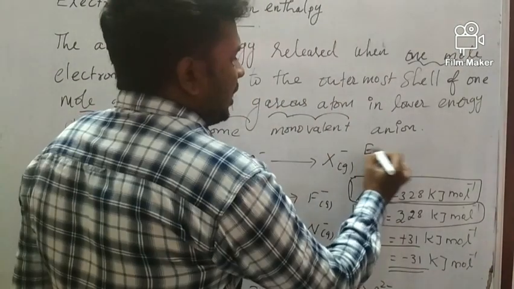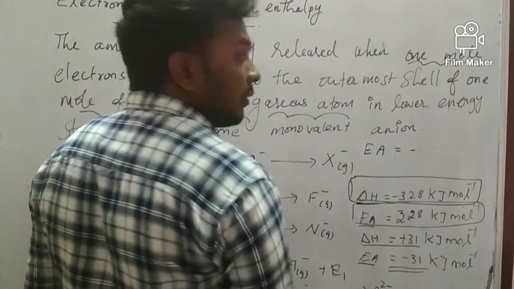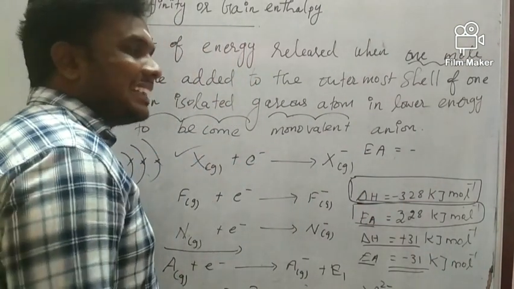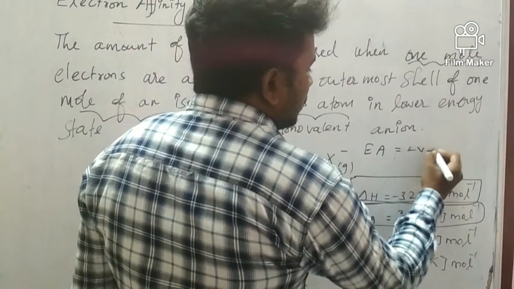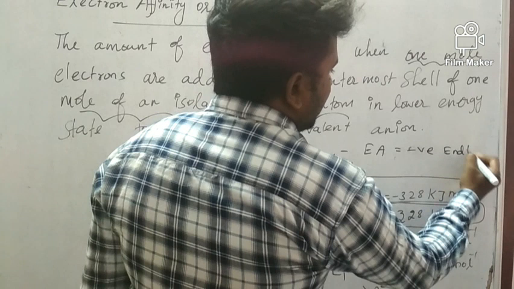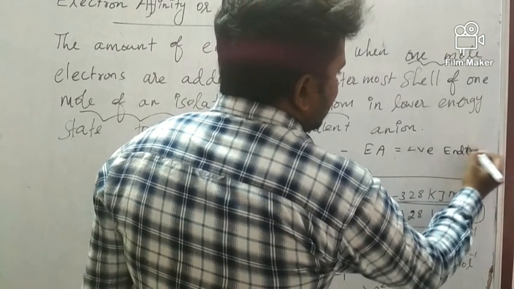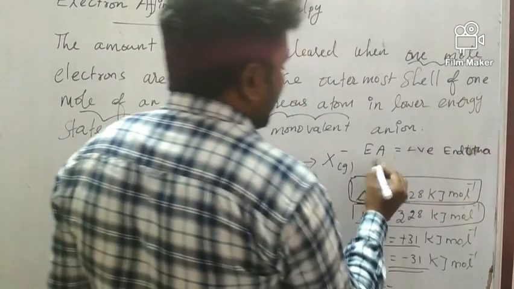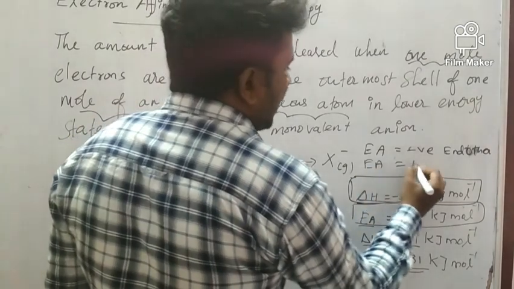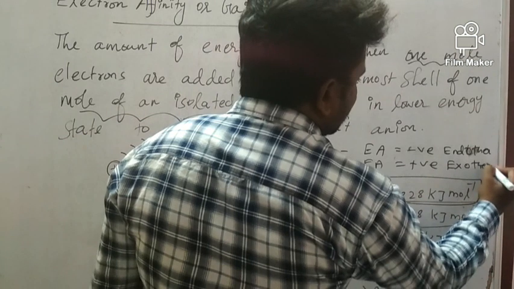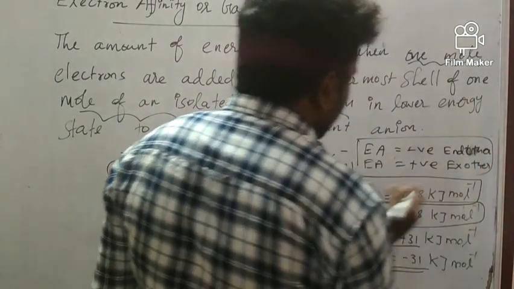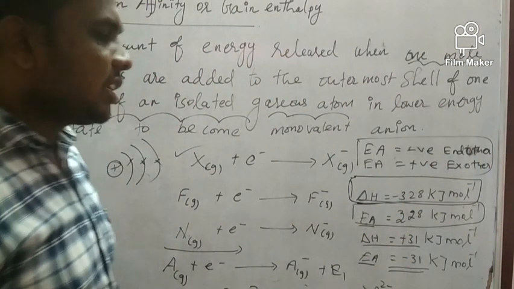Electron affinity, if they have given in the negative, that is an endothermic process. If they have given in the positive, that is an exothermic process. Please note this. Delta H, you know that, change in the enthalpy.